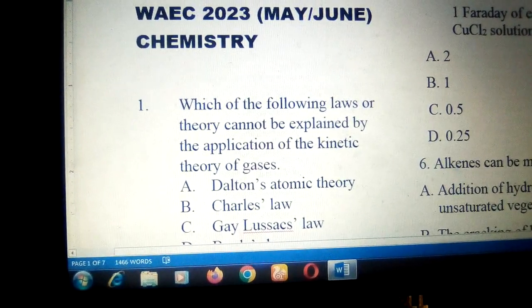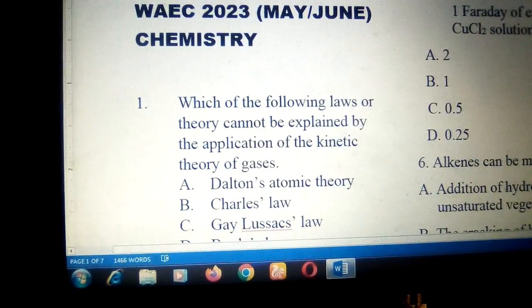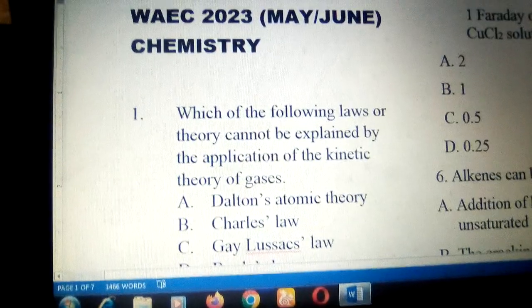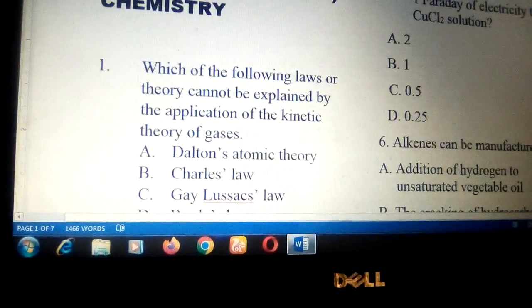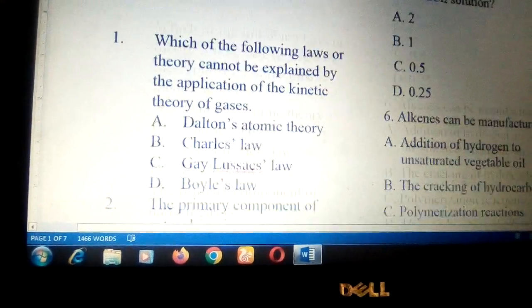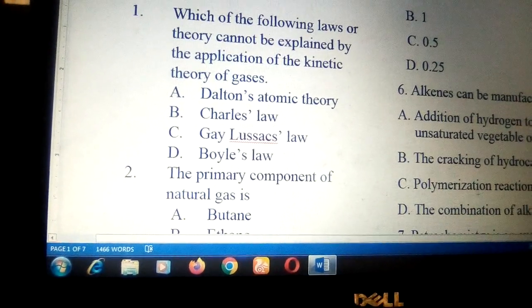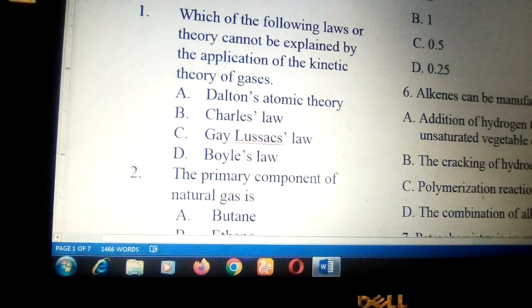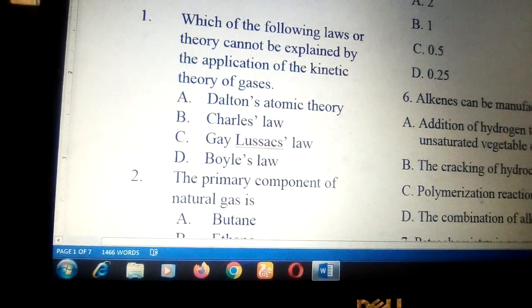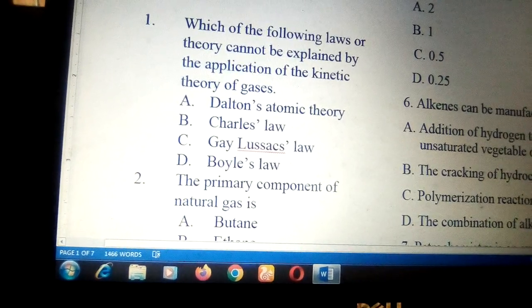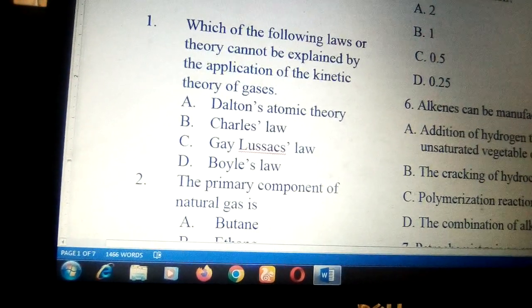The first question says, which of the following laws or theories cannot be explained by the application of kinetic theory of gases? A. Dalton's atomic theory. B. Charles' law. C. Euler's law. D. Boyle's law. The answer is Dalton's atomic theory. All the other laws, B, C, D, are based on gas laws. So the answer to number 1 is A.